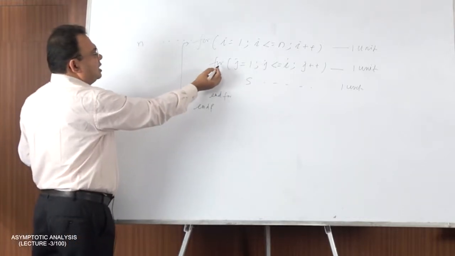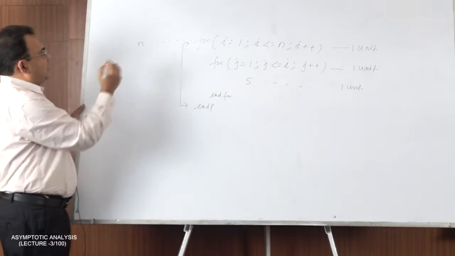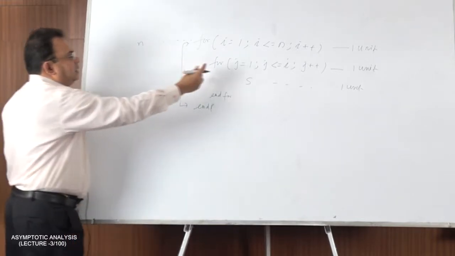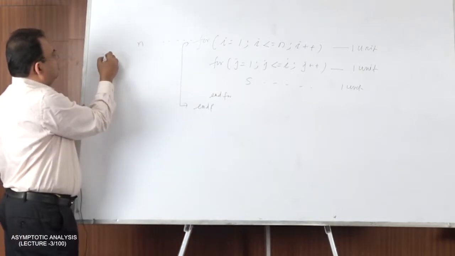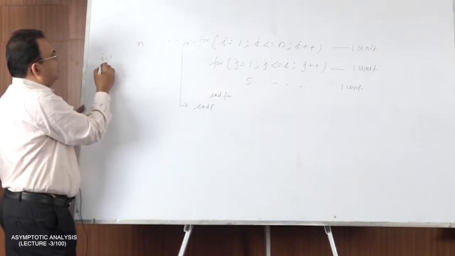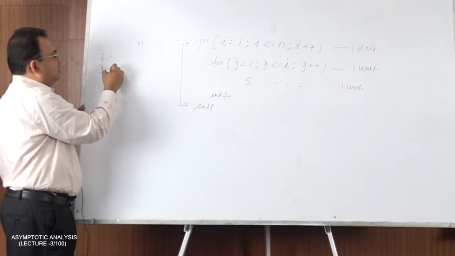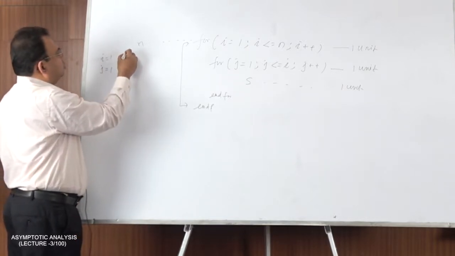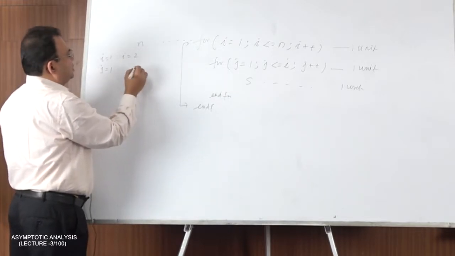Now let us understand how many times this will iterate. When i is equal to 1, this loop iterates from j is equal to 1 to 1. So for i is equal to 1, the allowed value of j is 1. Now when i is equal to 2, the inner loop iterates 2 times.